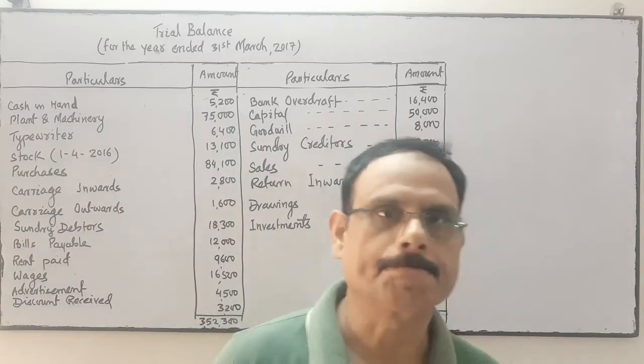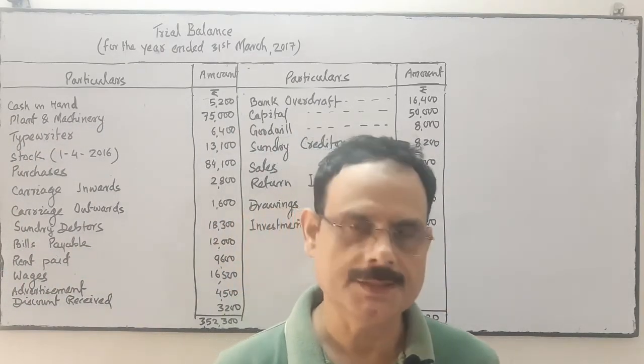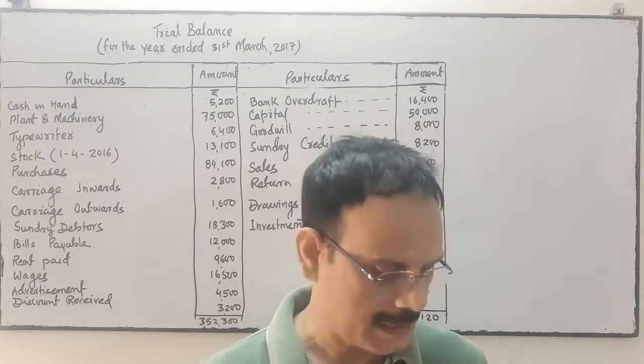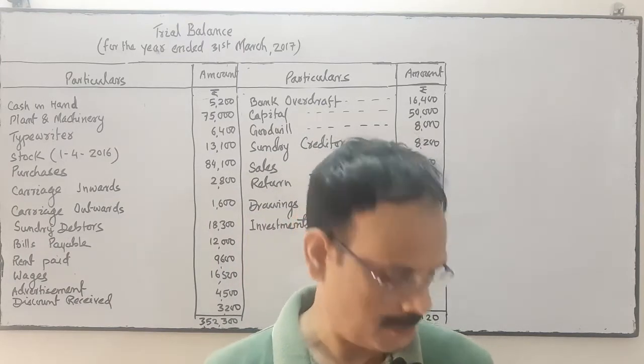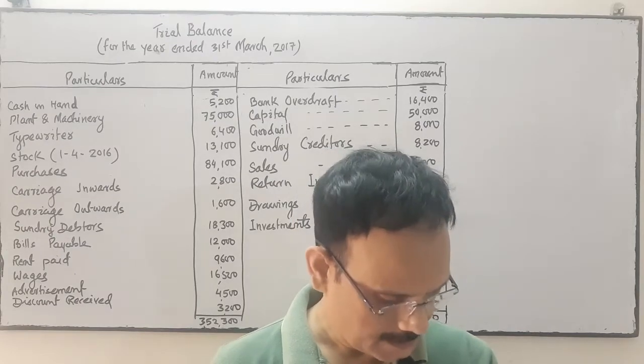Now see the next question in the trial balance chapter. From this chapter, you see the next question. Okay, the next question is,